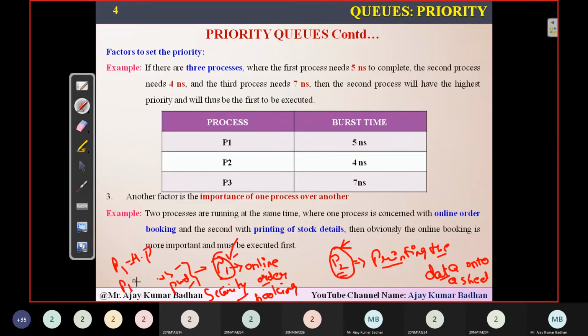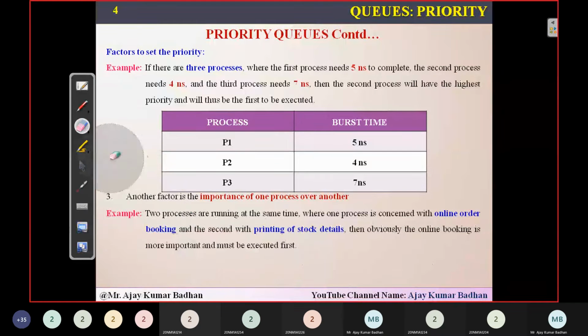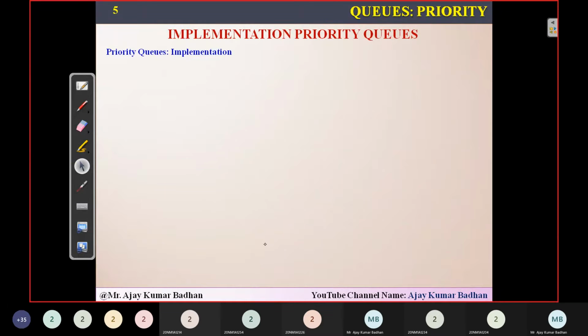And then P2 should be given the next priority, whatever the next priority we have. So that is another factor. This factor depends upon the importance of the particular process that is executing. Depending on that, you can decide which one should be given the highest and which one the lowest priority. Now let's go to the implementation phase.